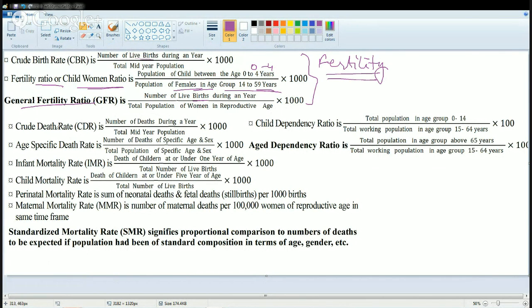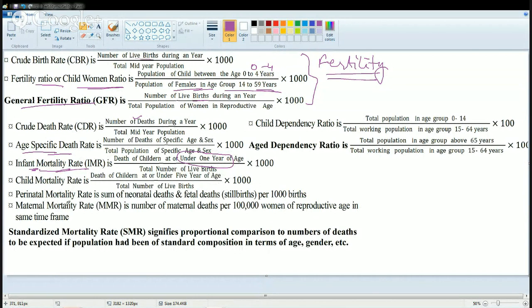So under mortality, we talk about crude death rate, that's the number of deaths divided by the median population into 1,000. Then you have age-specific death rate, that's the number of deaths in a specific age and sex divided by the total population of that age and sex. Then we talk about infant mortality, that's very important. Under infant mortality, we consider children only under the age of 1 year. So it's basically the annual number of deaths of infants under 1 year of age.